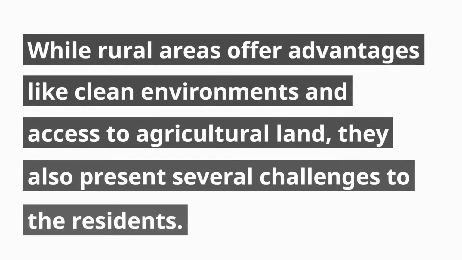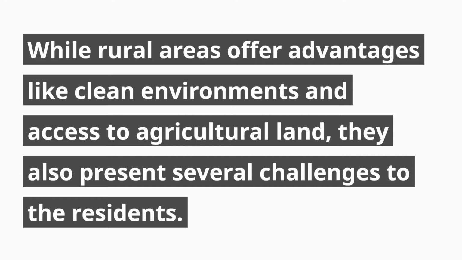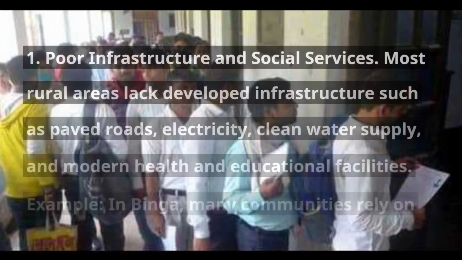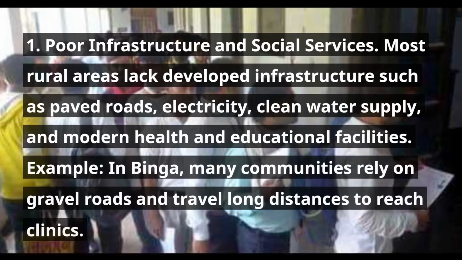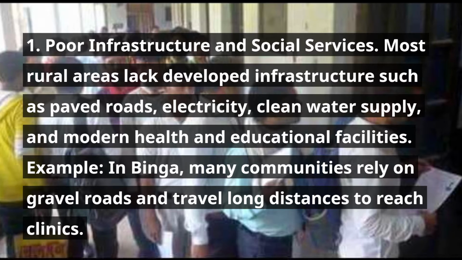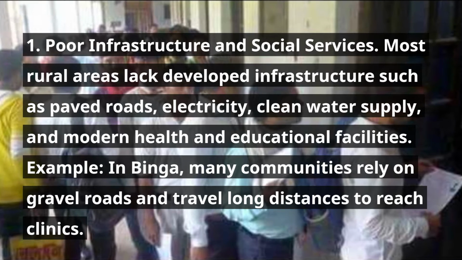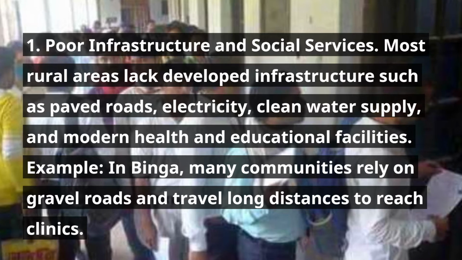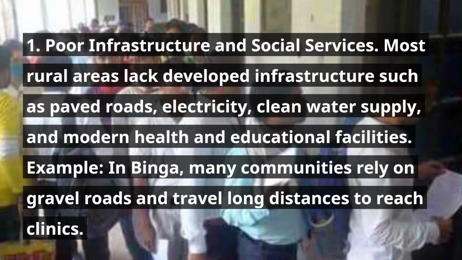While rural areas offer advantages like clean environments and access to agricultural land, they also present several challenges to the residents. 10 disadvantages of living in rural settlements. 1. Poor infrastructure and social services. Most rural areas lack developed infrastructure such as paved roads, electricity, clean water supply, and modern health and educational facilities. Example: in Binga, many communities rely on gravel roads and travel long distances to reach clinics.